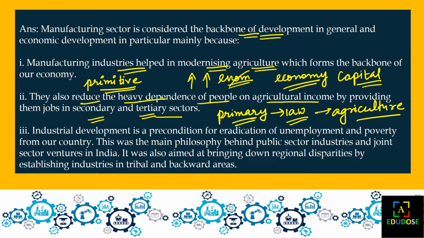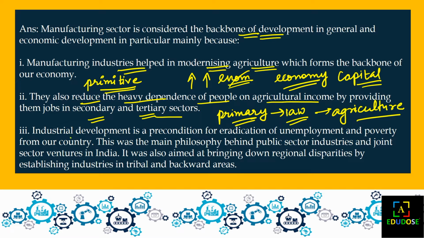The secondary sector is also known as the industrial sector. If more manufacturing industries are set up, then more people will have employment for their income, and the prosperity of the country will also be on the rise.